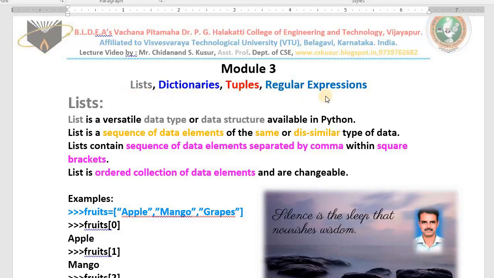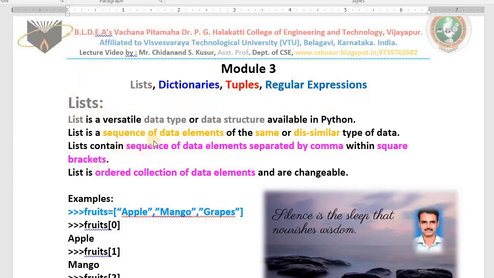What is a list? Can you tell me? How many points you tell, that many marks you get. Dear student, can you please stand up and tell me what is a list in Python? Yes, your answer is right. A list is one of the data types. Another answer: a list is a data structure. Both answers are correct. A data type is also called a data structure. A list is a data type or data structure available in Python.